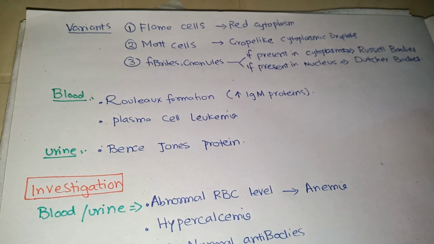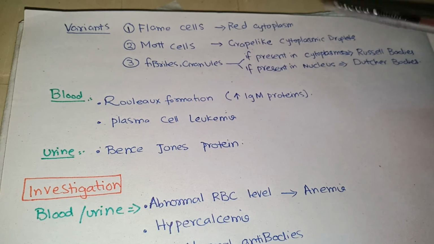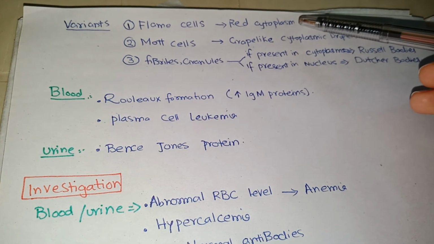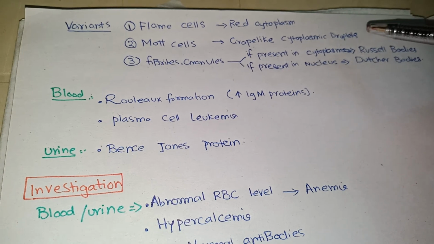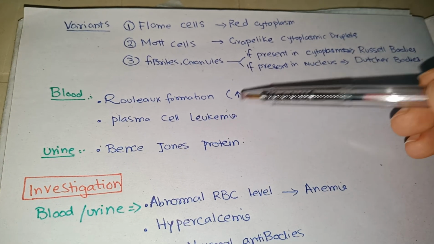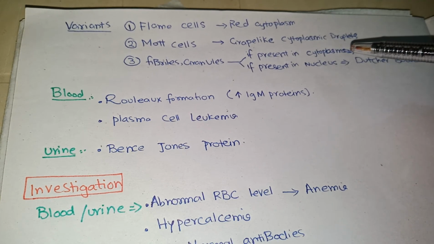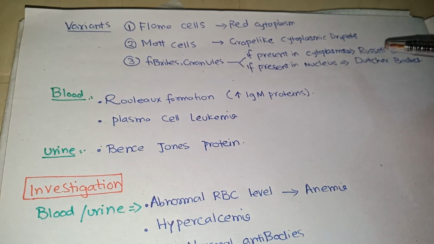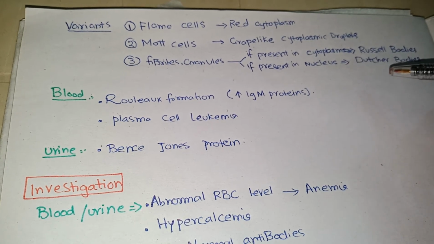Then different variants of the plasma cells are present. Flame cells, these are the plasma cells having red cytoplasm. Mott cells have cytoplasmic grape-like droplets. And third one, granules. If granules are present in the cytoplasm, these are called Russell bodies, and if they are present in the nucleus, they are called Dutcher bodies.